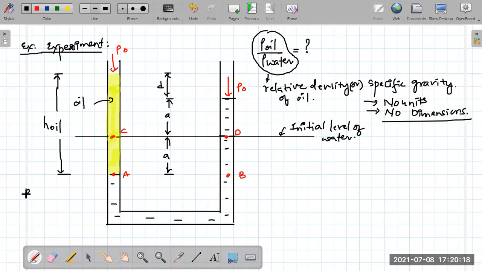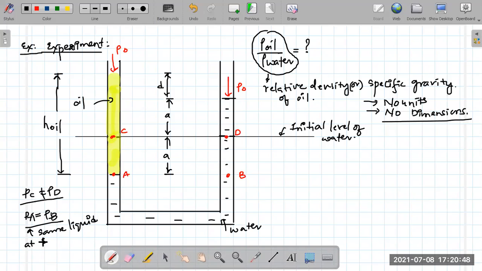Do you agree when I say pressure at C is not equal to pressure at D? Both of them may be at the same horizontal level, but they are in two different liquids, right? Point D is in water, whereas point C is in oil. So you cannot compare. But we can say that pressure at A is equal to pressure at B, because they are in the same liquid. We are choosing the points in the same liquid at the same horizontal level. Got the point?